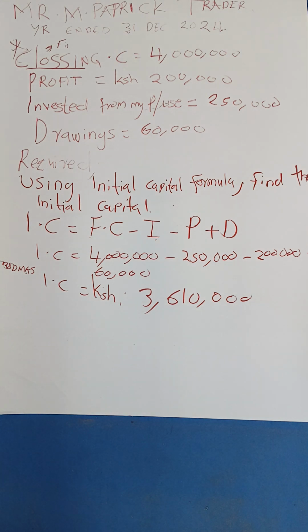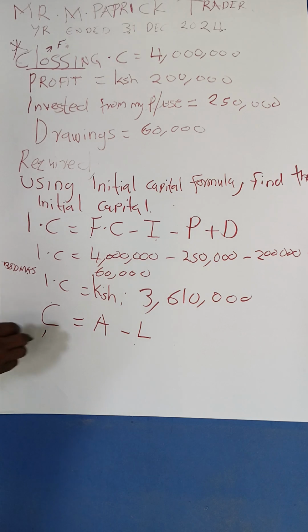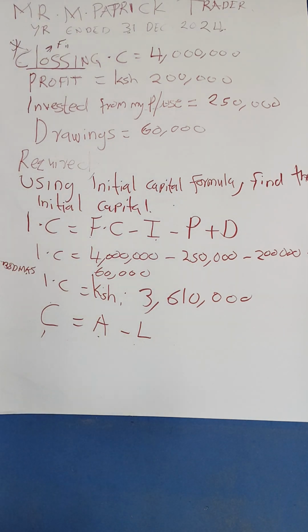We are now going to venture in. Now we know the accounting equation that we have said, capital equals assets minus liabilities. Now you can tell what capital is. You can talk more about the assets. You can talk more about the liabilities. So we want to see how they are arranged in the balance sheet and how we will be determining the financial position of the business. At the end of the day, in any business, you have to know the assets of the business, you have to know the liabilities of the business, and you also have to determine the capital of the business.